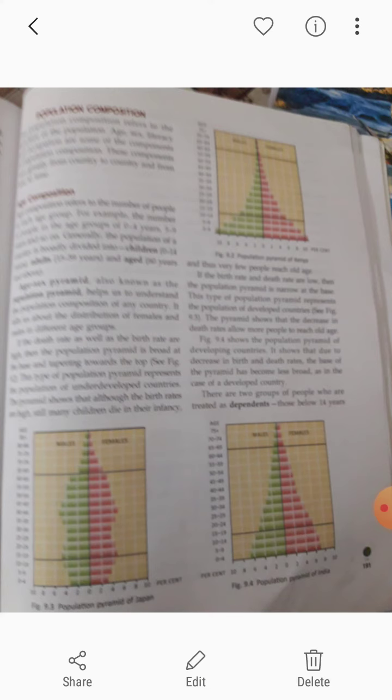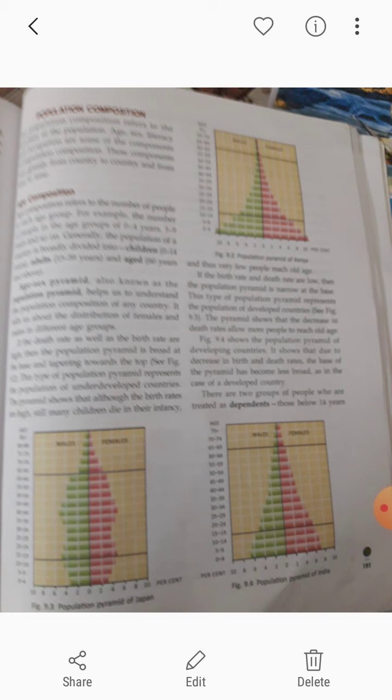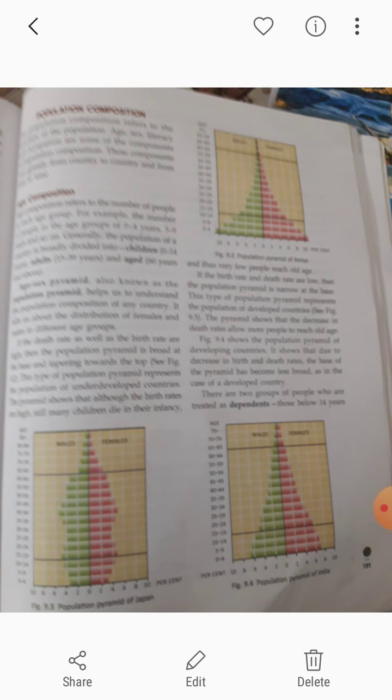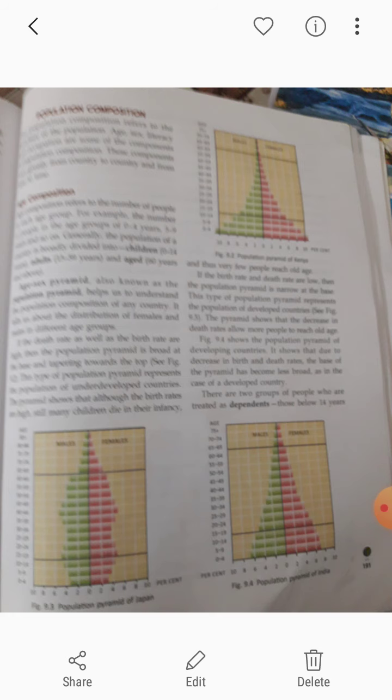Let us divide the population of the country broadly into three divisions. One is the children, age 0 to 14 years, then adults 15 to 59 years, and ages 60 years and above, clear? Now what happened here? The children 0 to 14 years are totally dependent upon their parents for every facility, clear? Because they come under the unemployed category, they do not work.